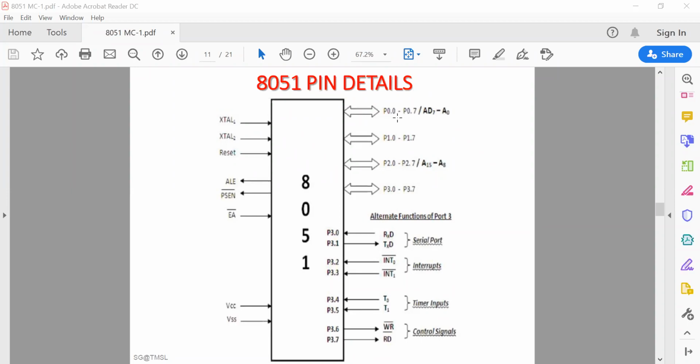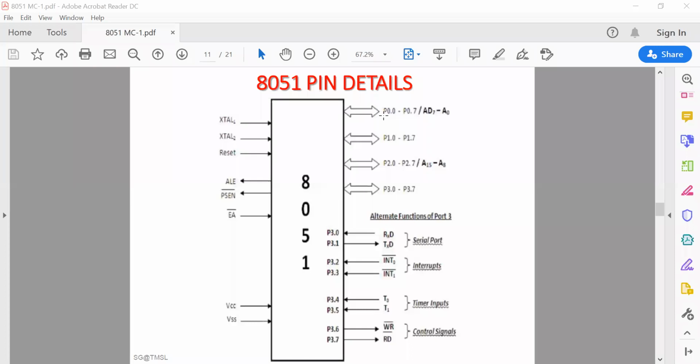So every port bit can be used as per your requirement. So we can perform a byte operation, 8 bit, on the whole port 0. An 8 bit port is available, 8 pins are available through which 8 data bits can be transferred. We can also access every bit of port 0 individually by performing bit operations like set or clear or complement, etc.